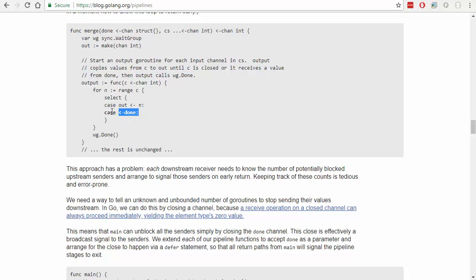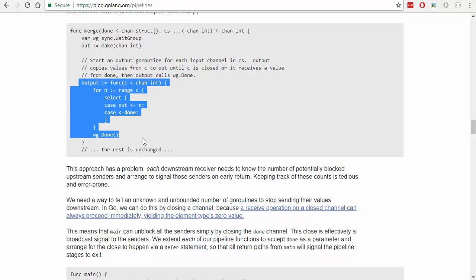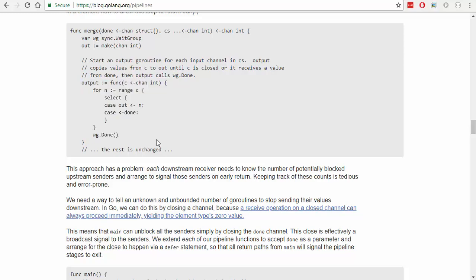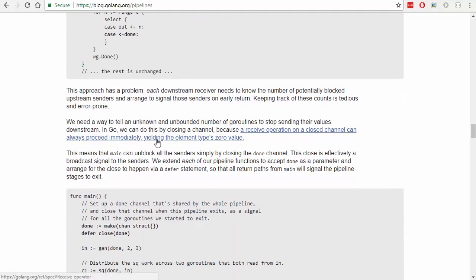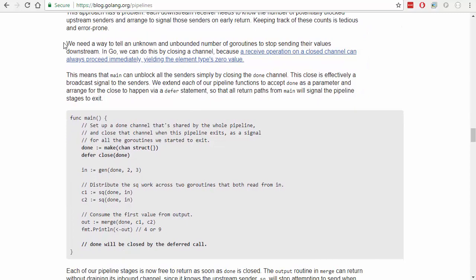Yeah, I see this pattern a lot with Go, where they have another channel and they fill it up with the size of the pipeline, and it still throws me off every time. It seems like it's unnecessary plumbing for some reason. But this approach has a problem. Each downstream receiver needs to know the number of potentially blocked upstream senders and arrange to signal those senders on early return. Keeping track of those counts is tedious and error-prone. Exactly. Right. Okay, so I'm not crazy.